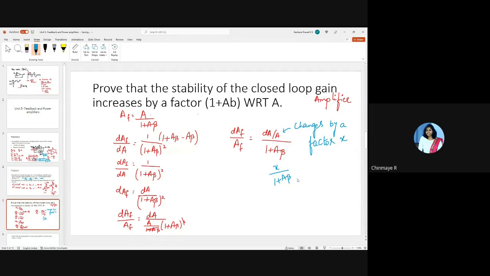Most of the time when you compare the parameters of the open loop amplifier with the closed loop amplifier, these parameters get enhanced: the stability is increased by 1 plus A beta, and the gain decreases by 1 plus A beta. Clear? This factor 1 plus A beta is also called the amount of feedback.